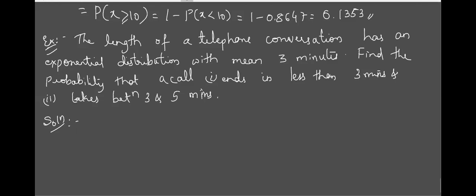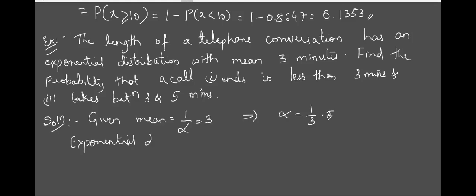So here they have given that the mean is 3 minutes. Mean for an exponential distribution is 1 by alpha. 1 by alpha is given as 3, so obviously alpha is 1 by 3. Now can I take this like the previous example as 0.333? No, don't take it, because that quantity is not ending at 2 3s or 3 3s. It is continuous, so better keep it as 1 by 3. Otherwise your answer will not be accurate. So apply the exponential distribution.